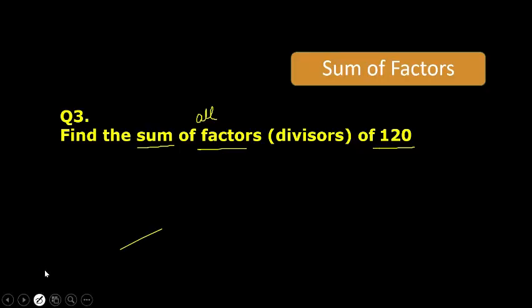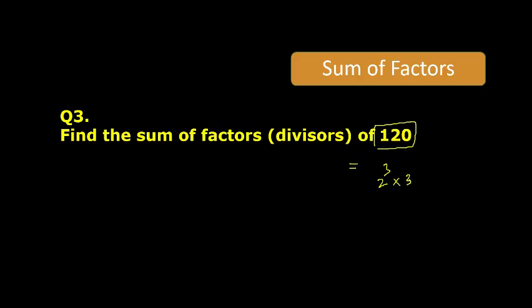So what is the shortcut for this? So again, just prime factorize this number. You will get 2 cube, 3 raised to the power 1 and 5 raised to the power 1. This is the prime factorization. Now we have to find out the sum of the factors. So what is the shortcut for this?